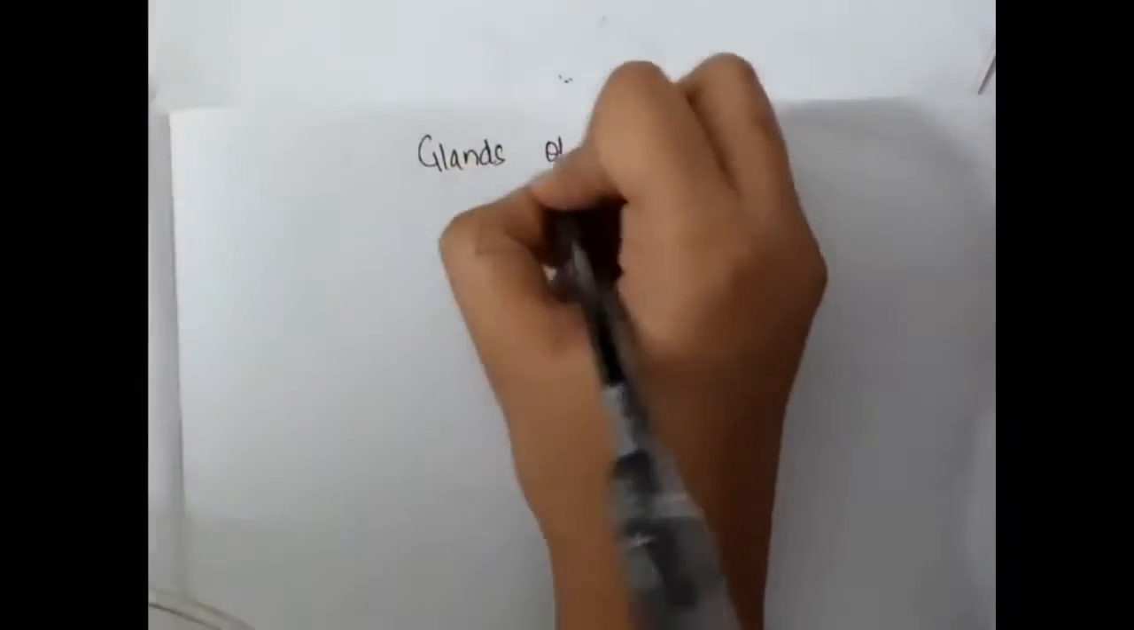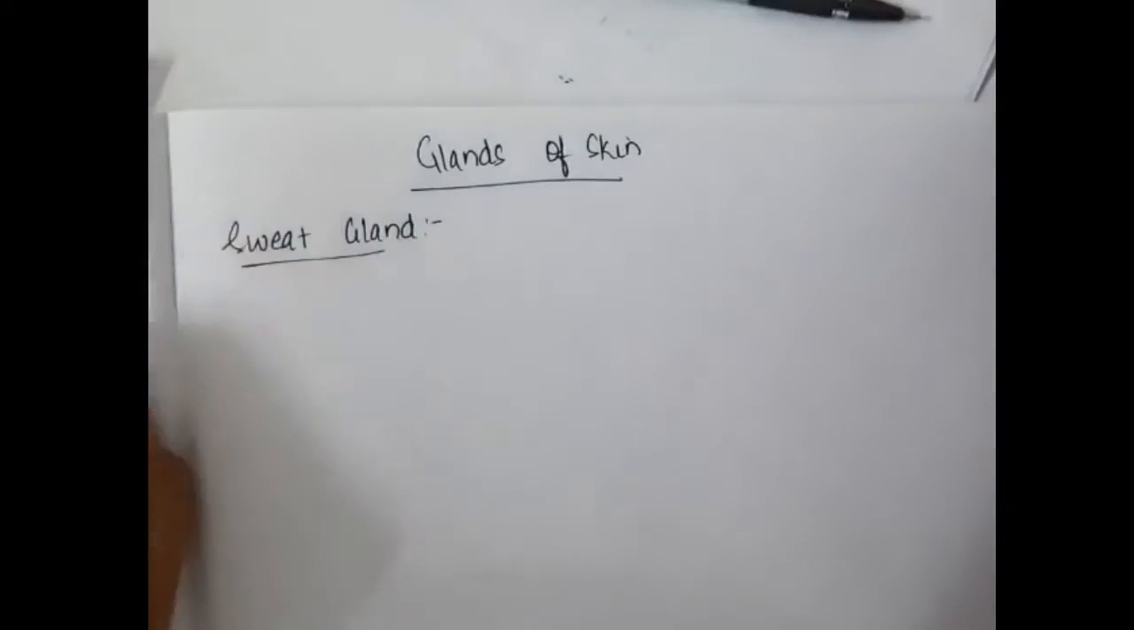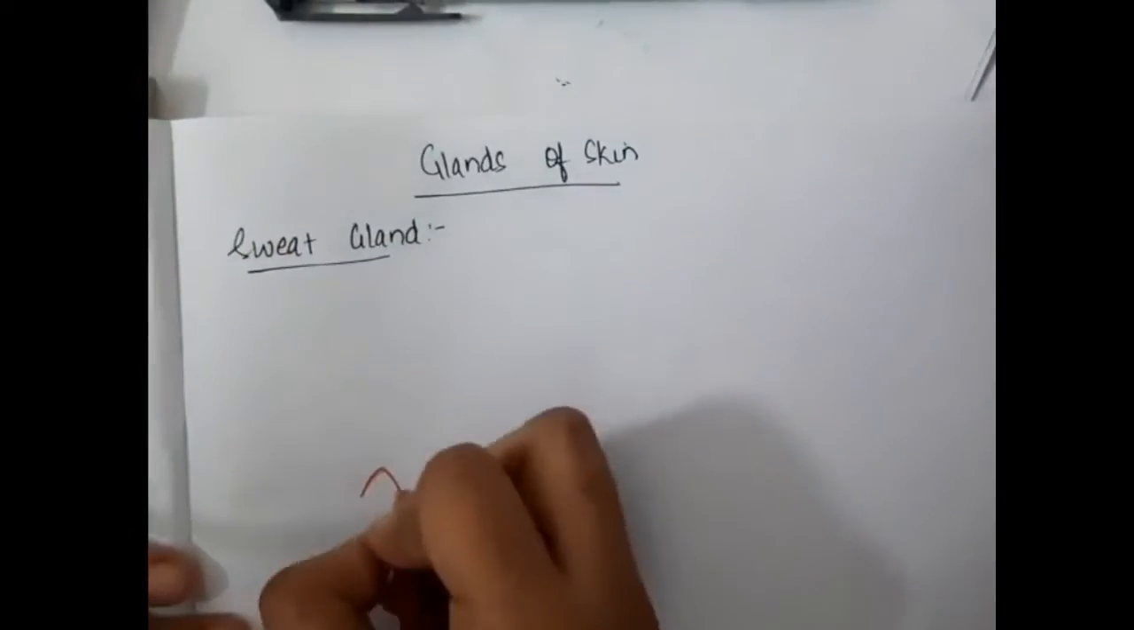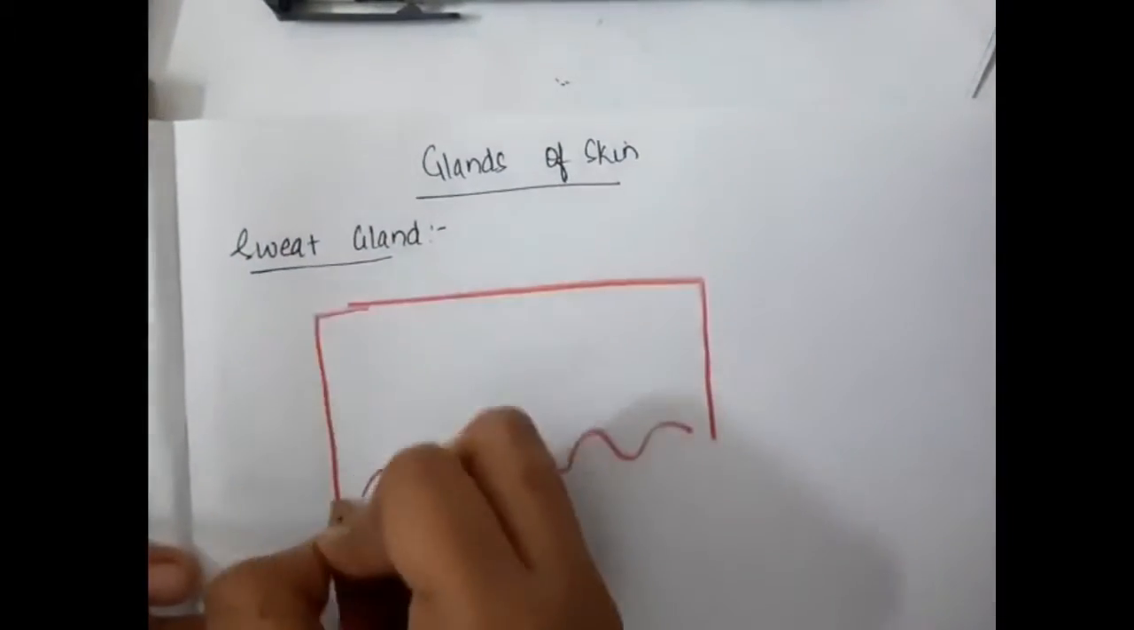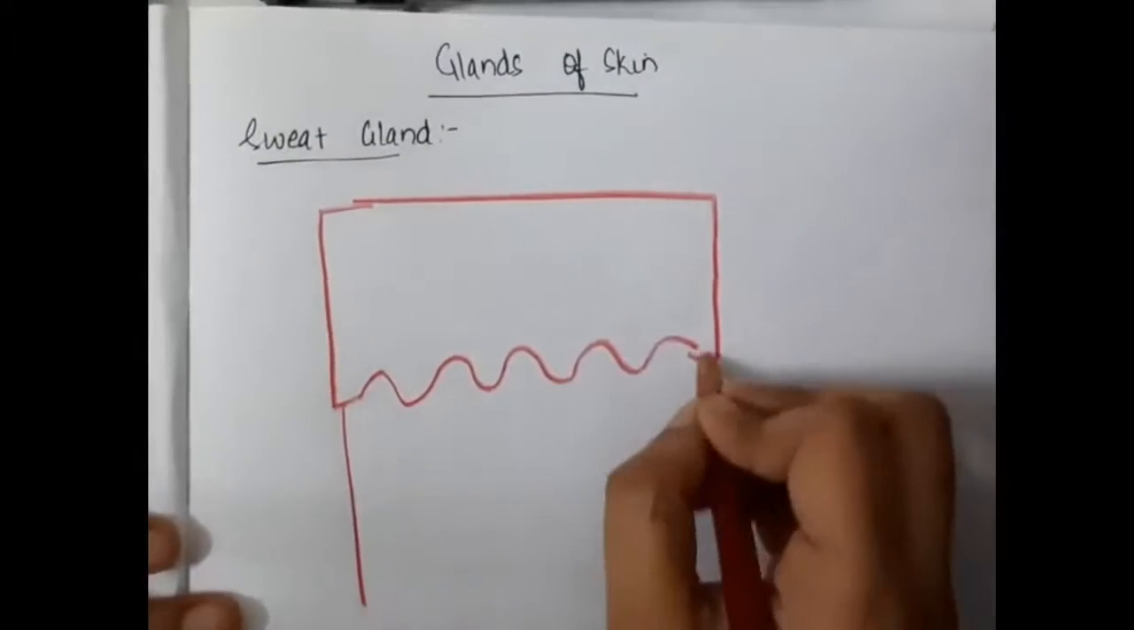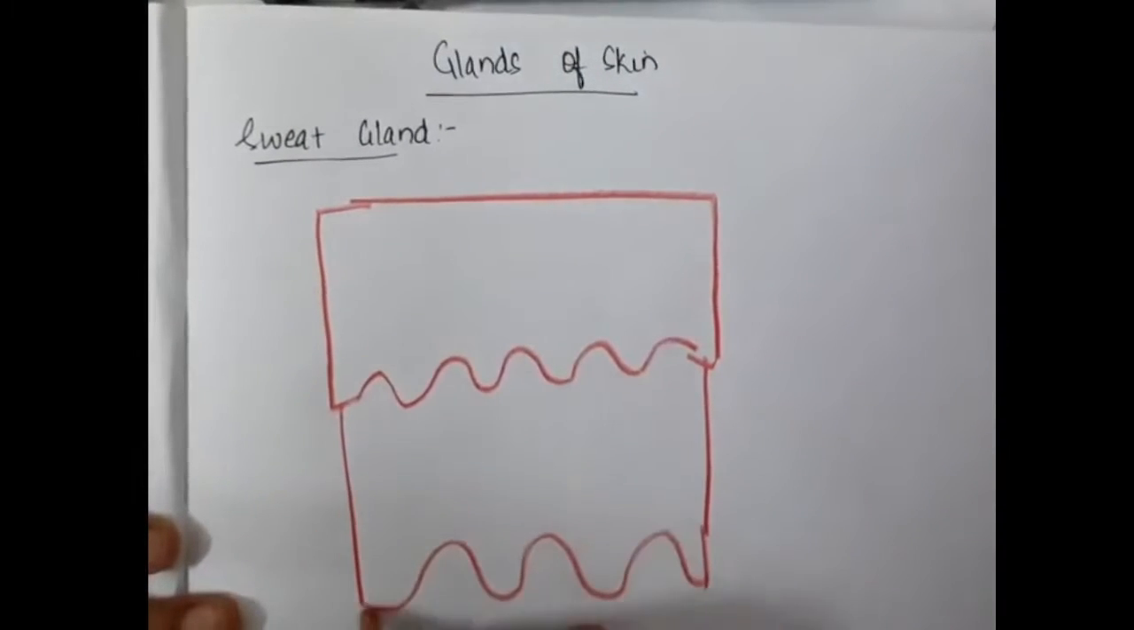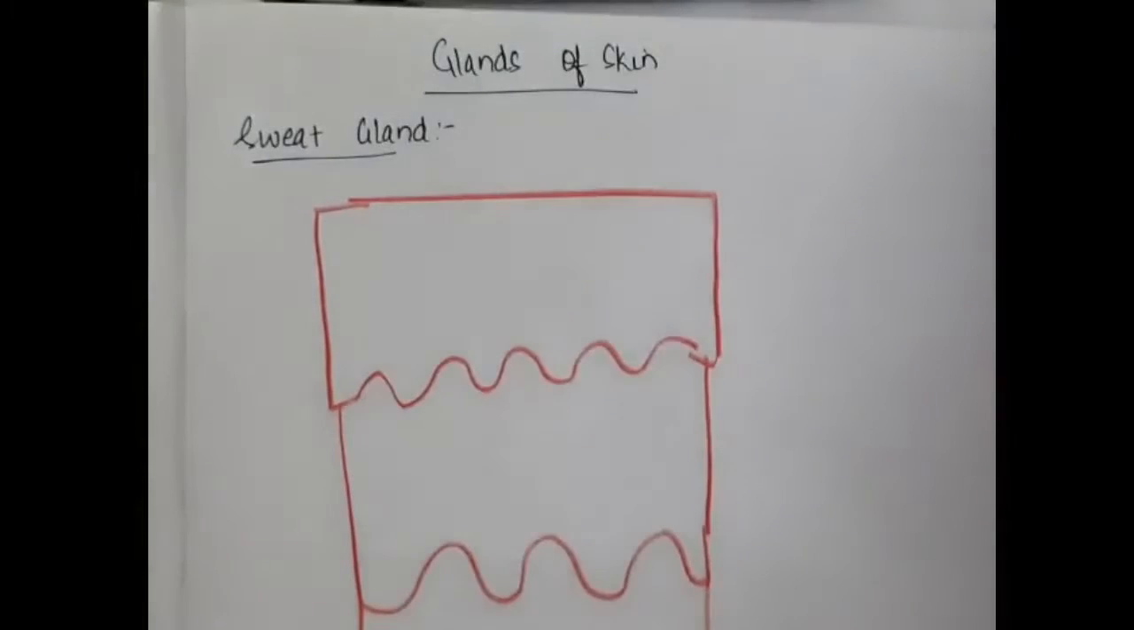Hello friends, let us now learn some important points about the glands of the skin. In the glands of the skin, first we have sweat glands. For the sweat glands, first I will draw the picture. This is the epidermis, below the epidermis we have the dermis, and below that we have the subcutaneous layer.